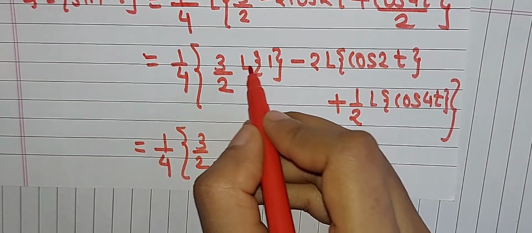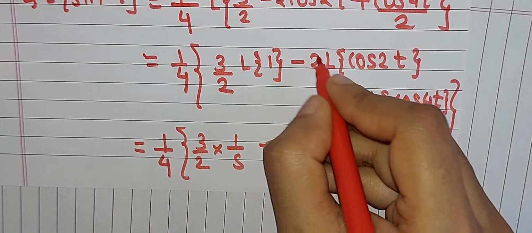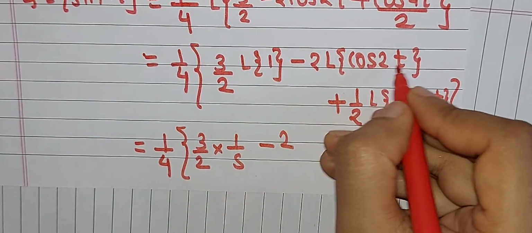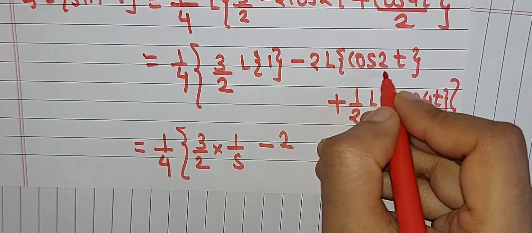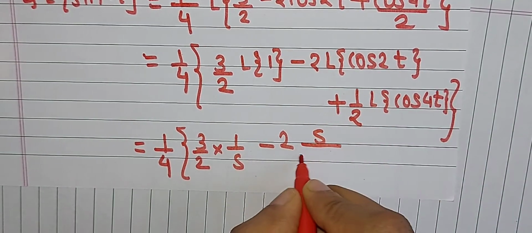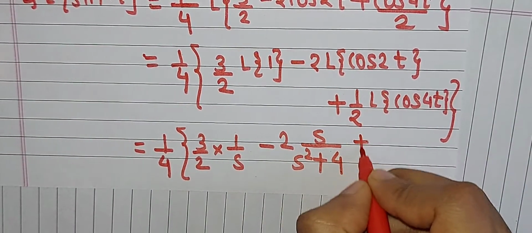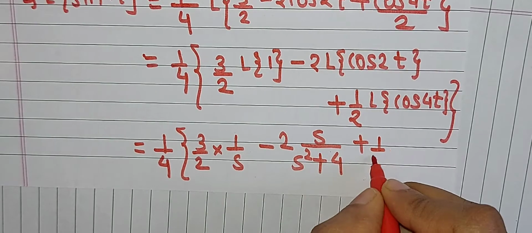we already know that Laplace of 1 is equal to how much? 1 divided by s, minus, take 2 as it is, that is 2. Laplace of cos 2t, here a is equal to how much? 2. So cos 2t means s divided by s square plus this 2 square, that is 4, plus, take 1 by 2 as it is, that is 1 by 2.